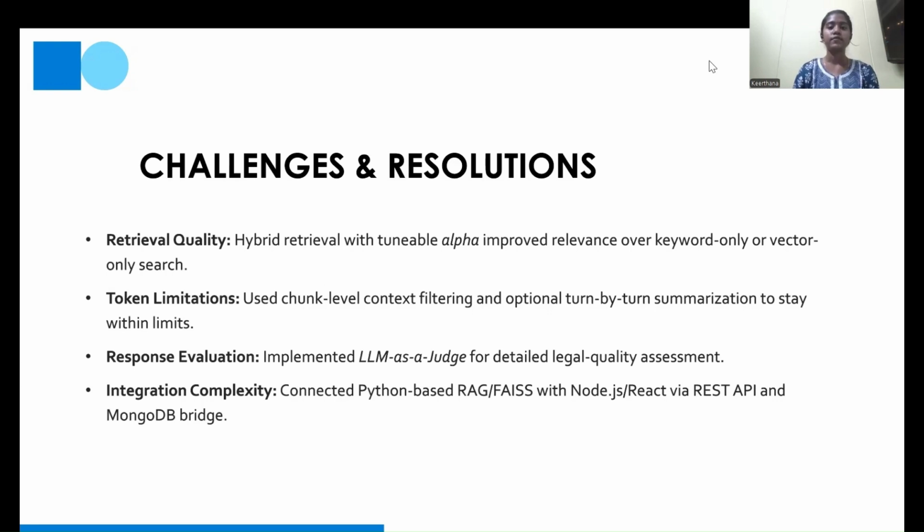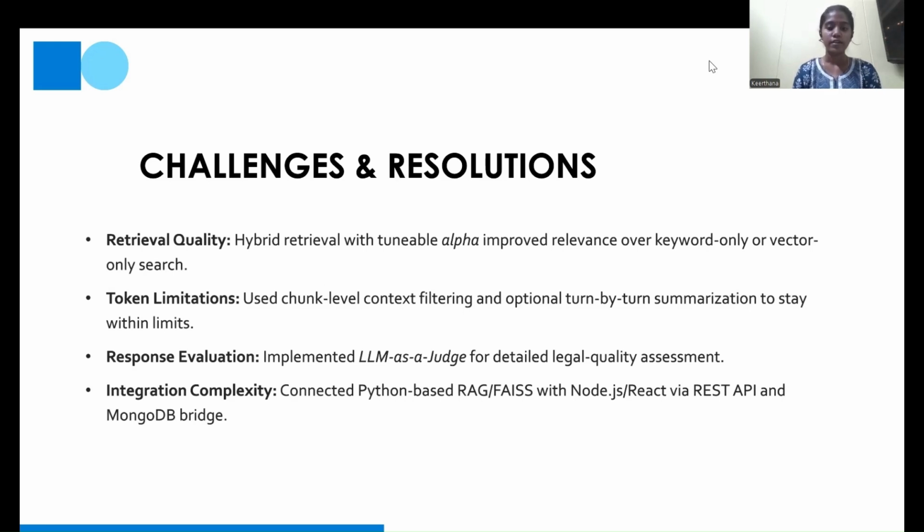There were a few challenges which we overcame. Initially, the retrieval quality was very low, so we introduced hybrid retrieval, that is keyword searching as well as semantic searching through FAISS and BM25, and we also had reciprocal rank fusion. The token limitation was also a constraint for us. The context was getting long, so we introduced summarization. That is, the chat history would get summarized if the token limit is exceeded, and also chunk level context filtering.